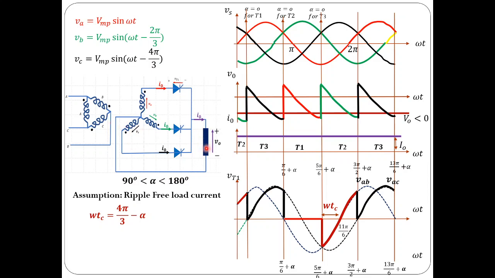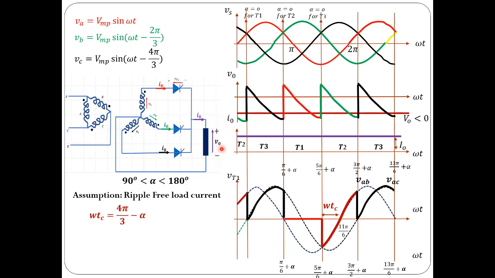So in this mode of operation, the converter is said to be operated in inverting mode. For alpha ranging from 90 to 180 degrees, the converter is operated in inverting mode, because power is supplied from the DC side to the AC side. And this is possible if and only if you have a battery in the load with negative polarity, that is, the polarity of the battery is reversed with respect to the polarity given for the load voltage.